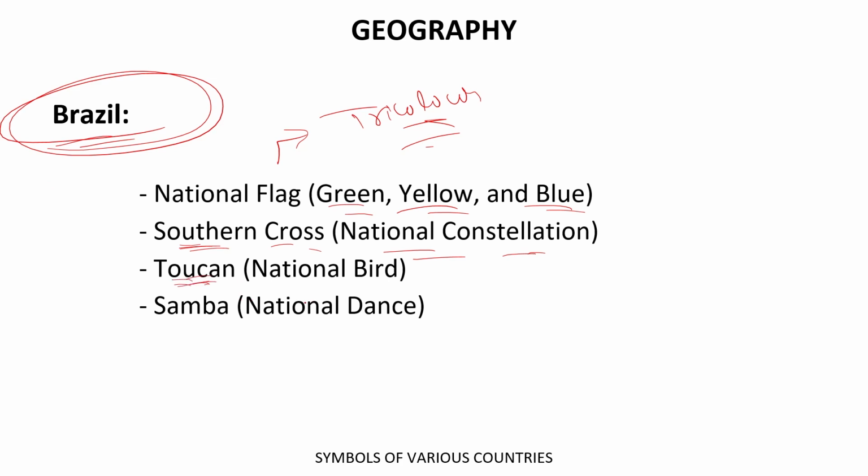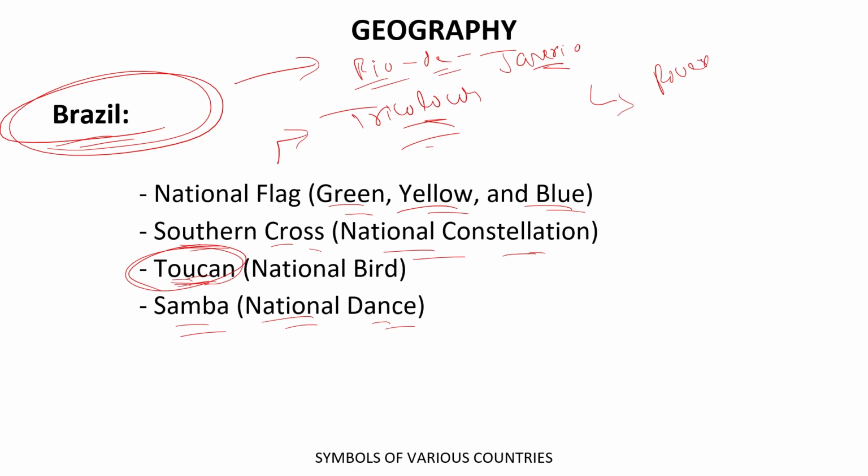Thereafter, if we talk about the national bird, the answer is Toucan. Okay, the national dance is Samba. Also remember one thing, Brazil has a very famous city, Rio de Janeiro, which simply means river of January. Okay, this city basically means river of January, and the original name is Rio de Janeiro.